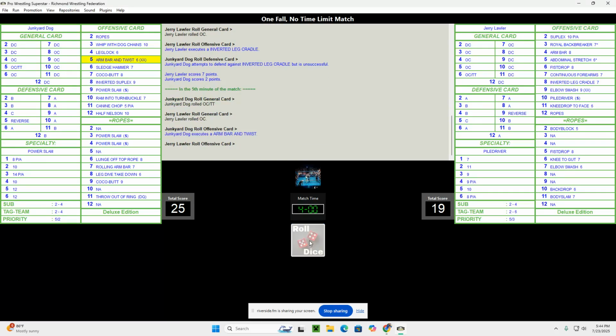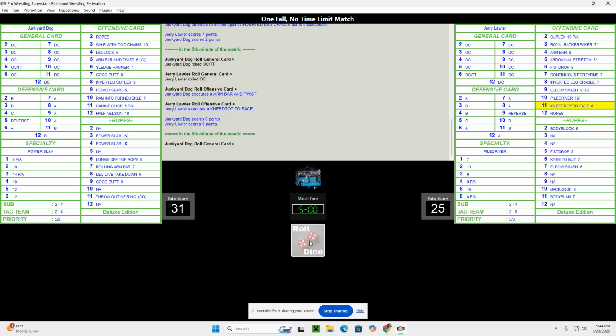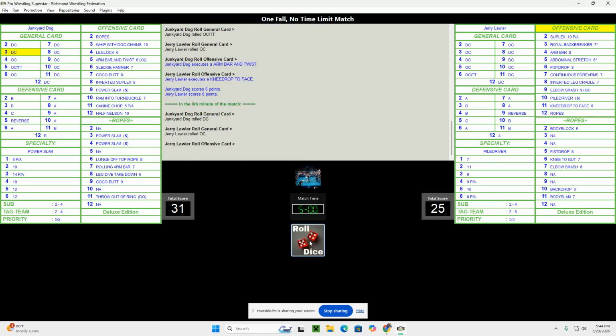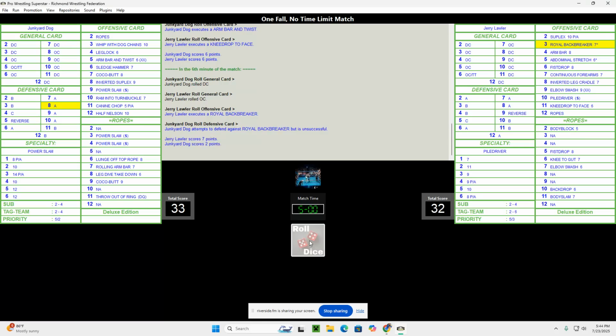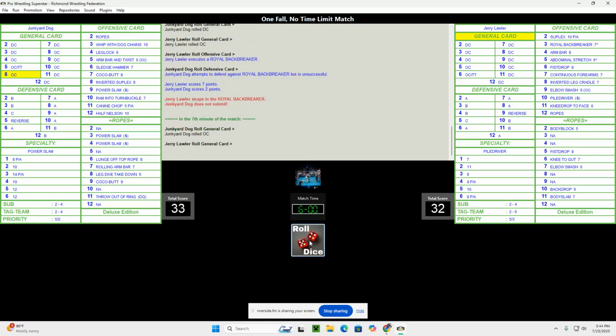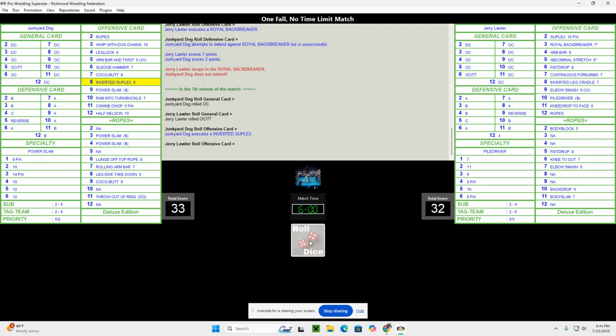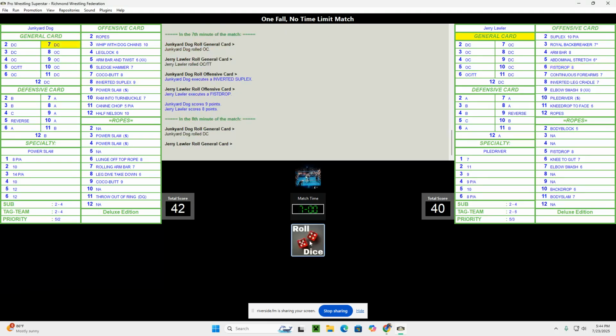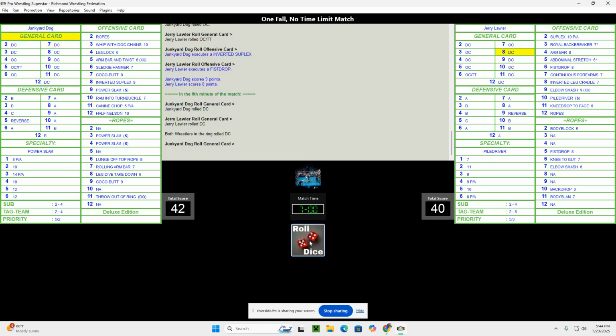Both men on the offensive. Armbar and twist against a knee drop to the face. Both score fairly evenly. Lawler on the offensive with the Royal Backbreaker. No, does not submit. Inverted suplex against a fist drop. And both men in the defensive mode.